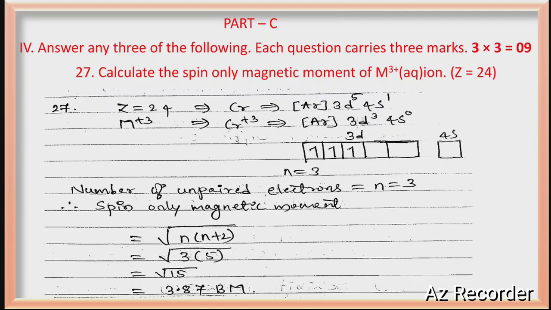The 3 plus indicates 3 electrons are removed from it. So just remove 3 electrons, and the remaining is 3 electrons in the d orbital. So 3 unpaired electrons you are getting, so n value is 3. n into n plus 2 means 3 into 5. You will get 15, which is 3.87 BM. BM means Bohr magneton, that is a unit of magnetic moment. I hope you are getting it.